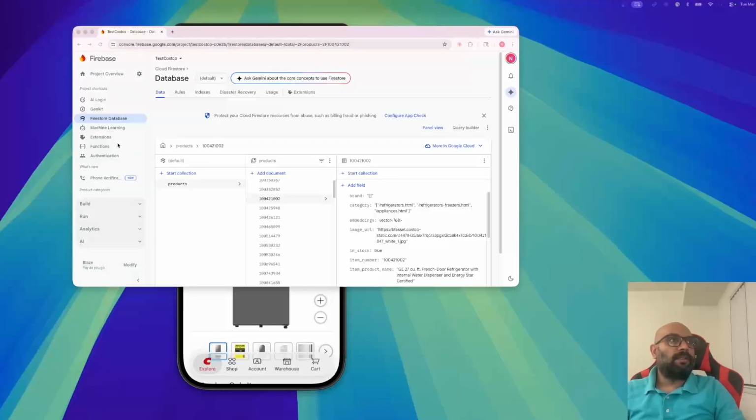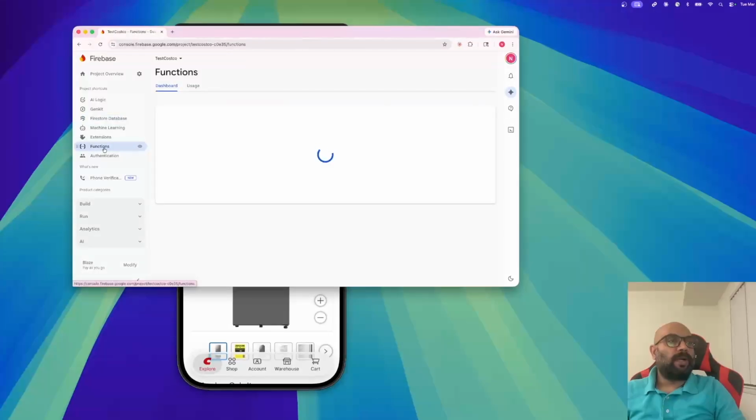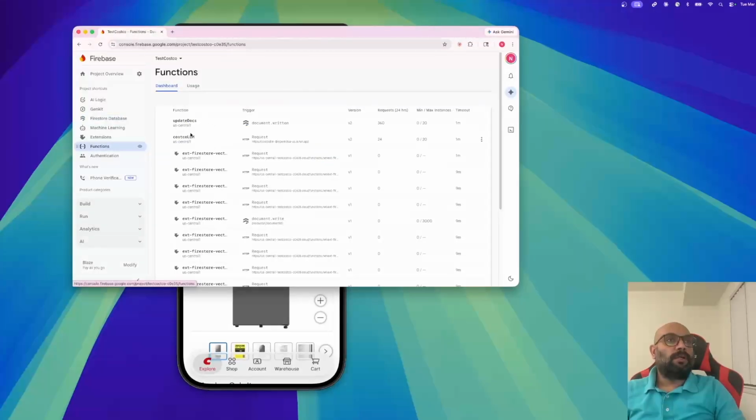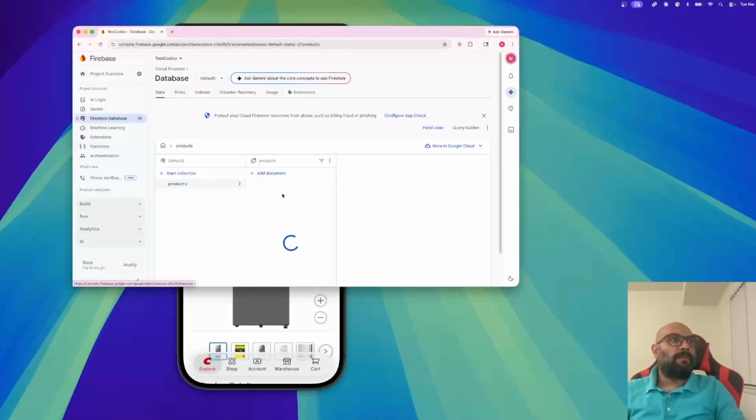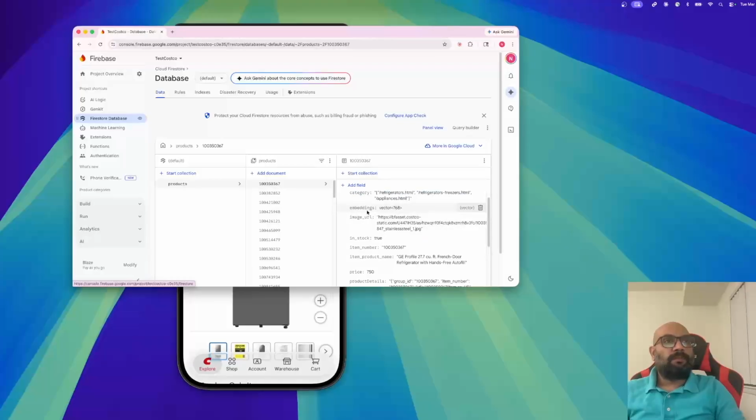Also, we can see the functions which the mobile app is calling to get the result. So we have created two functions. One is update docs and one is Costco LLM. We'll see the code of these two functions in detail in a few minutes. I'll just explain what these functions do. So update docs is updating the vector embedding in the database. Suppose you enter a new product here, it will add the vector embedding. This embedding, through which the search gets faster, is done by this function.